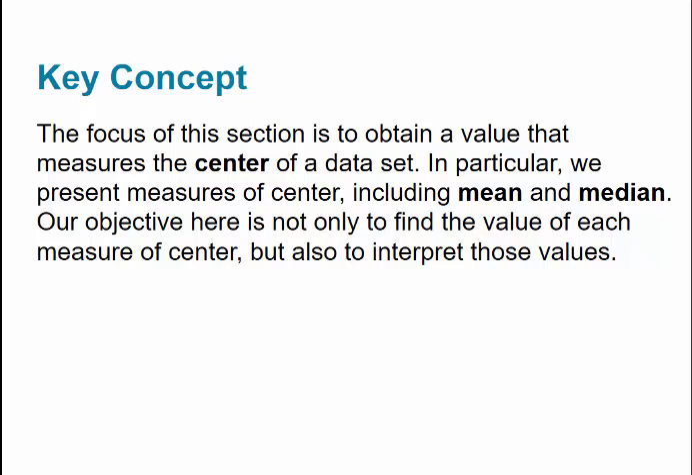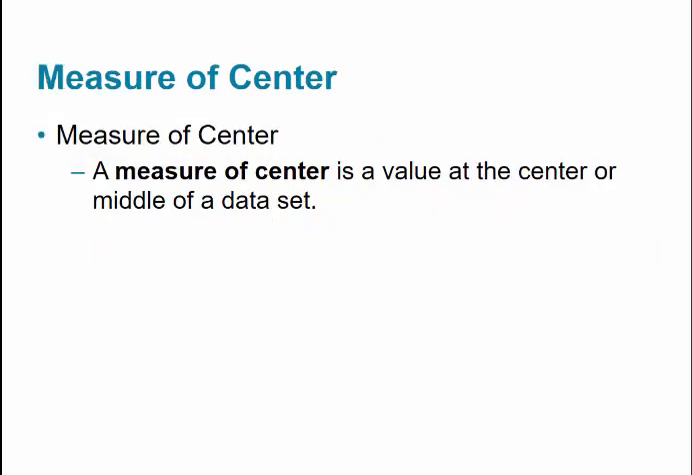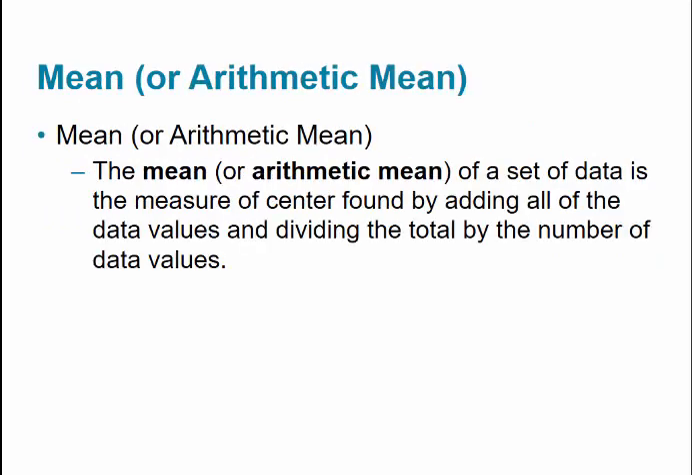The objective here is not only to find the value of each measure, but also to understand what those values mean in the context of the data set. That's what I always try to emphasize in this course when I teach it. So the first thing, measure of center. A measure of center is simply a value at the center or the middle of a data set.